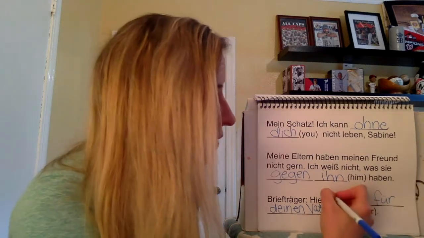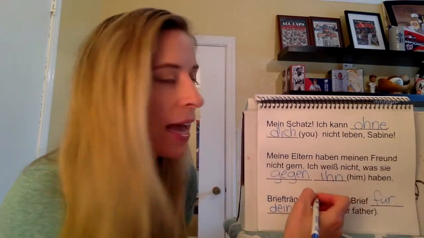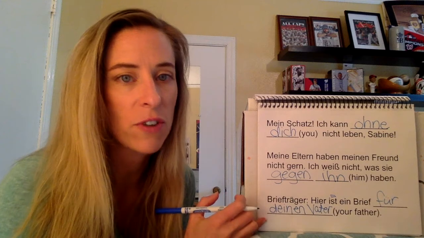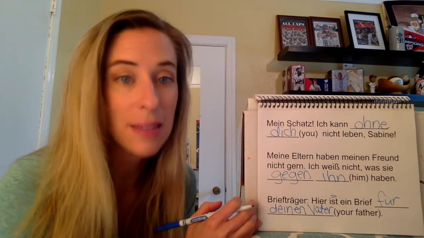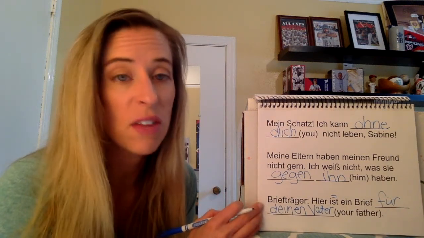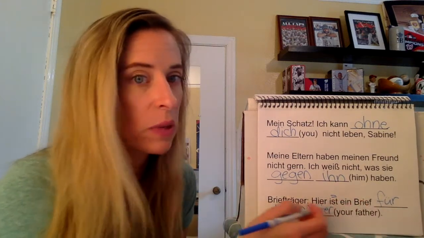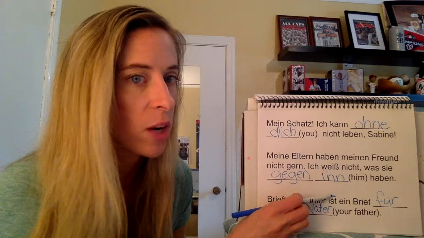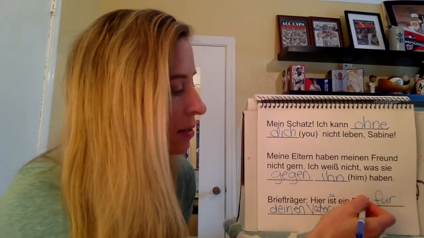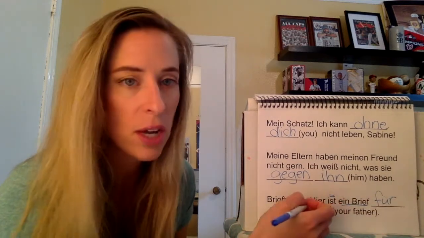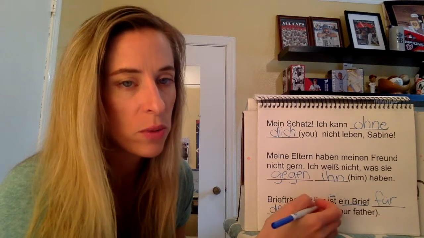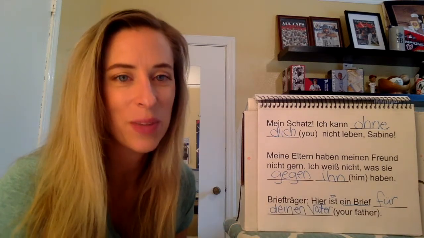So this is an example where we don't care anything about the verb. This is an equal sign verb, but that has nothing to do with this prepositional phrase. That prepositional phrase stands alone, and it is accusative for totally different reasons. It's accusative because of that für. So we really don't care that this is an equal sign verb. Here, this is a subject, and this is a subject, and those two are equal to each other. The prepositional phrase is completely separate.